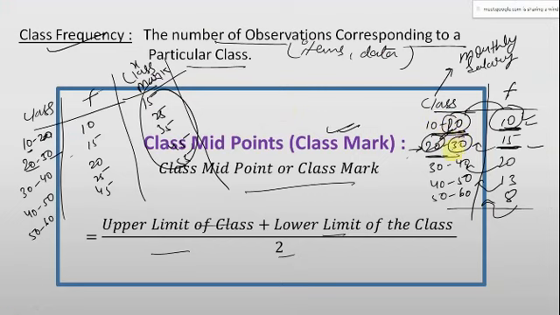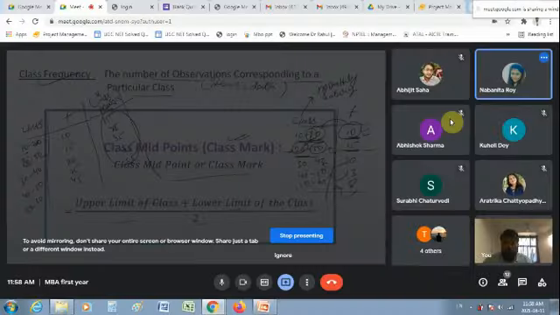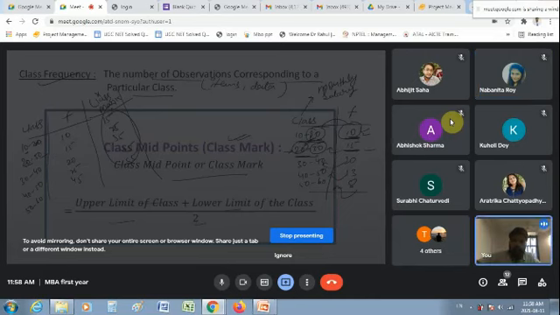Sir, your voice is breaking. Just a second, might be due to the slow network connection. Just a minute, let me check. Is it better now?